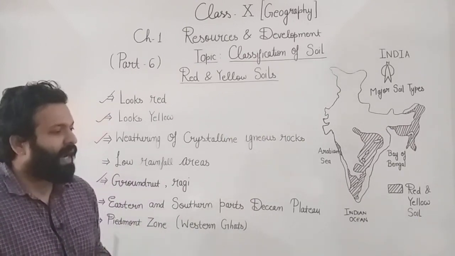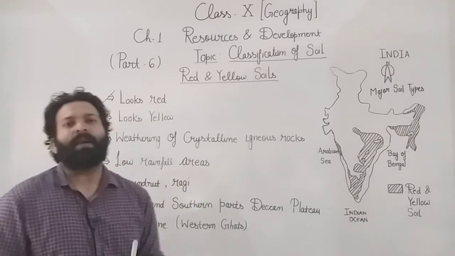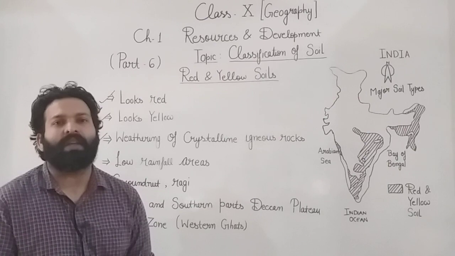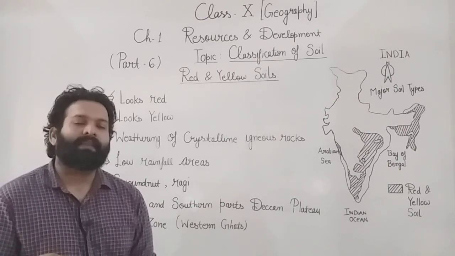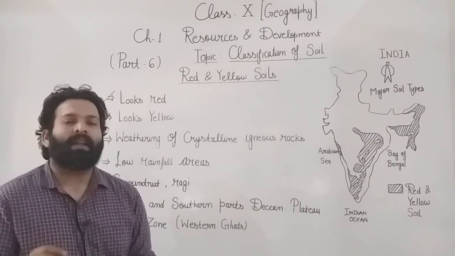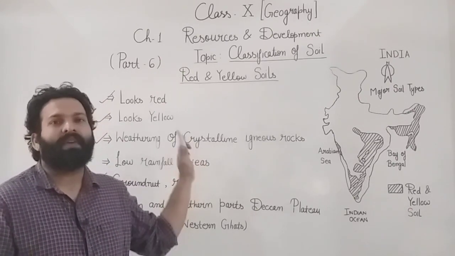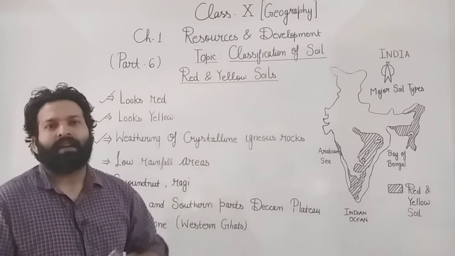When it looks red, it is due to the presence of iron in it, or we can say due to the diffusion of iron. You all know about the rusting of iron. Due to the rust, the iron looks red, and due to the presence of iron in this soil, it looks red in color.